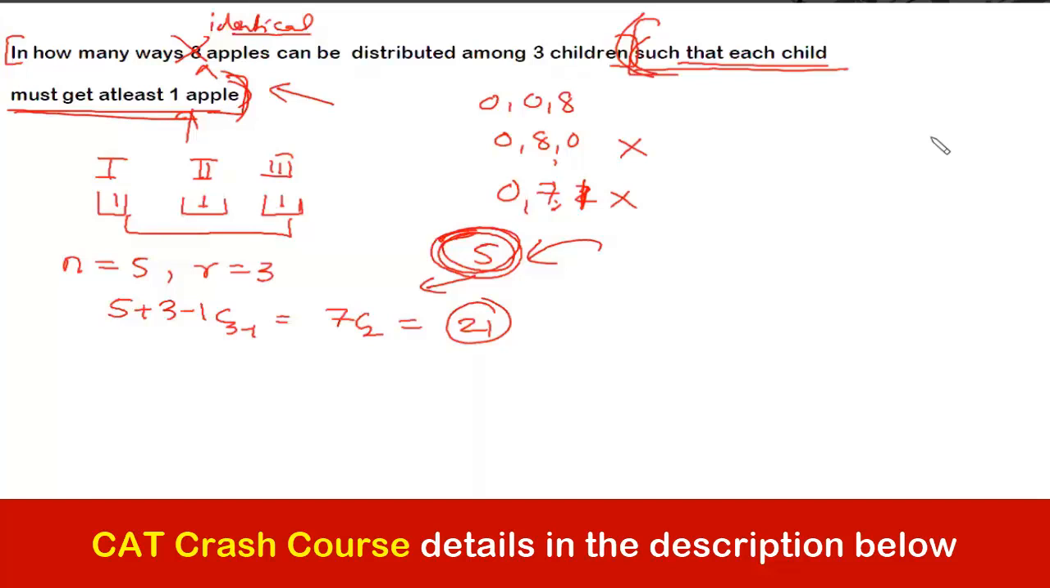No, in this case, a child can get 6. Maximum a child can get is 6.